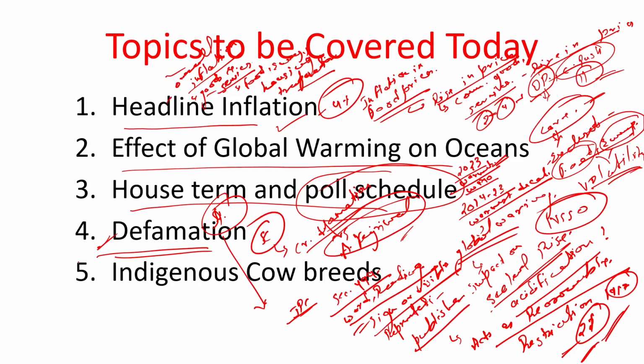Last topic for us, theme: indigenous cow breeds. Indigenous cow breeds were in the news because recently a Padma Shri has been given to a person known as Sosamma Ayyap, for her effort in the preservation and conservation of the indigenous cow breed known as Vechur, the Vechur cow.